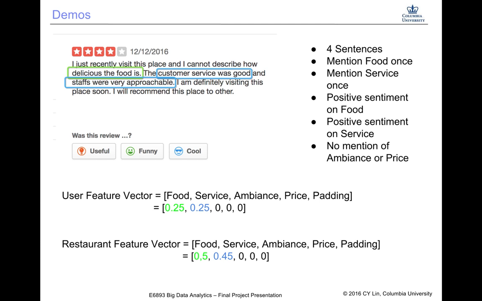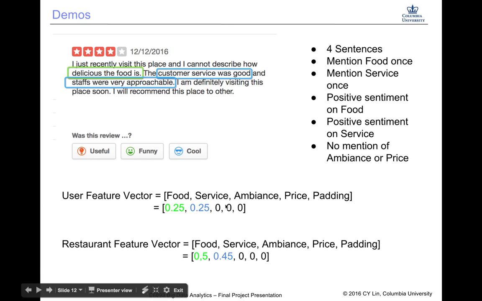The other 2 sentences have no aspect involved. Applying the algorithm for calculating user and review feature vectors, we can get the following feature vectors. Assuming the number of dimensions is 5, and the sentiment analysis outputs 0.5 and 0.45 for these 2 sentences.